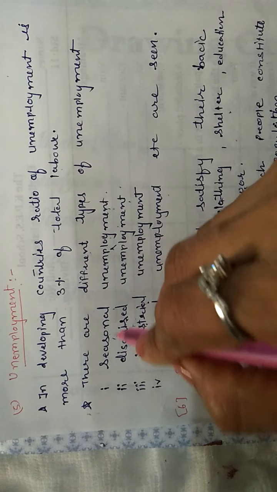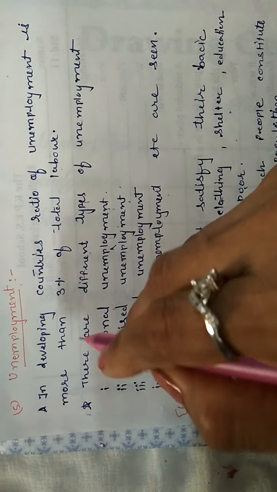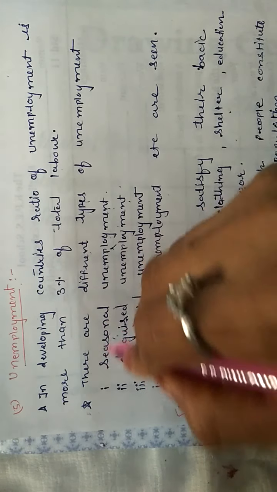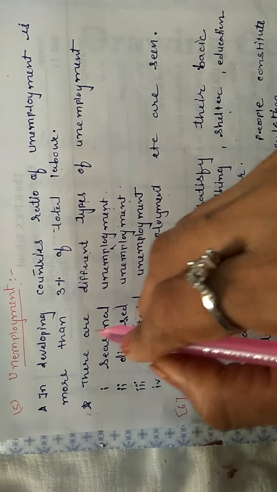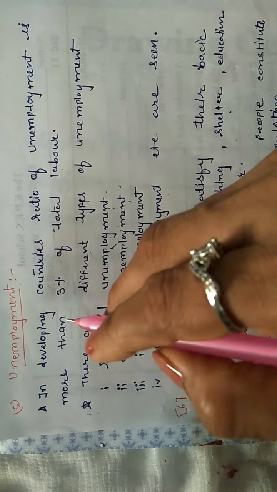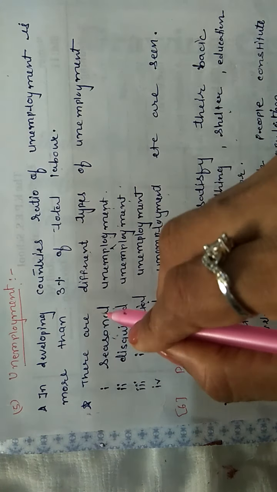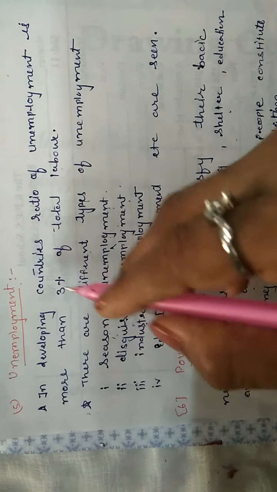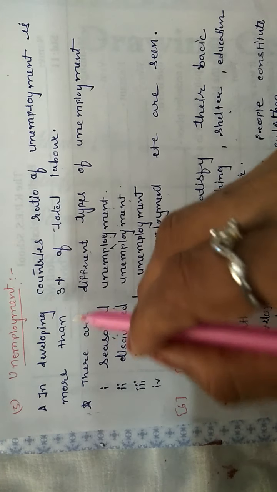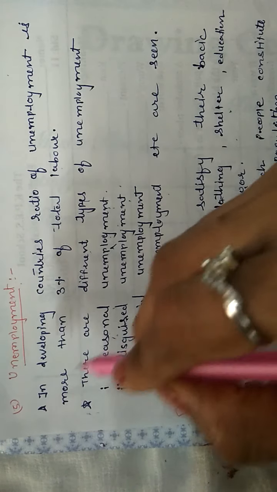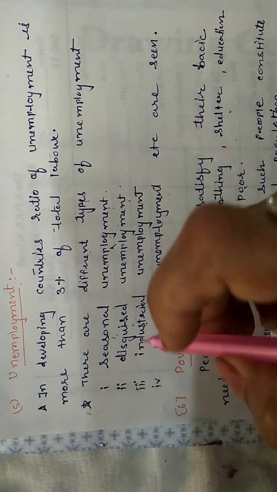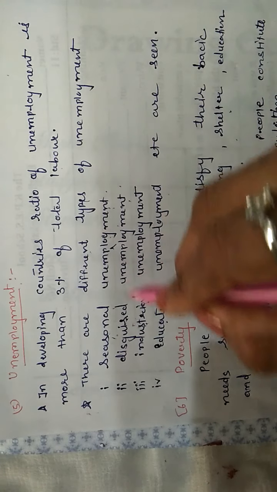Seasonal, on the basis of the season, because farmers who do not have irrigation facility, they are totally dependent on rainfall. In the monsoon season, they are doing the cultivation activities and all. After the monsoon, they remain unemployed. They move to the cities for doing some other job. Okay, the employment based on the seasons is considered as seasonal unemployment.